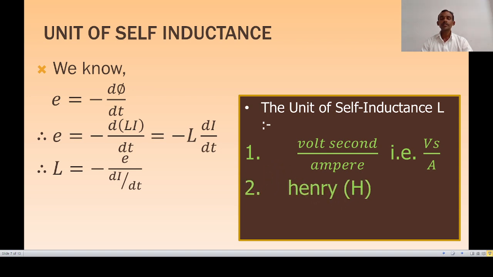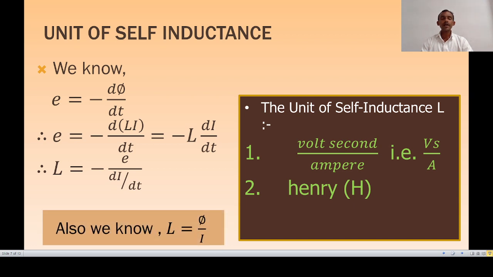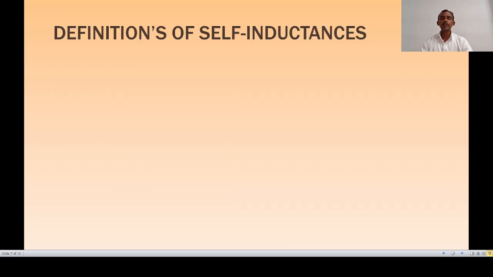The SI unit of self-inductance is Henry and is written as capital H. Now, we also know that L is equal to phi by I. From this relation, the unit of self-inductance is Weber per ampere, because magnetic flux is measured in Weber and current is measured in ampere. Therefore, the unit of self-inductance is Weber per ampere.